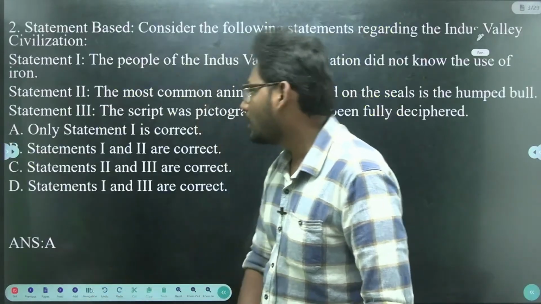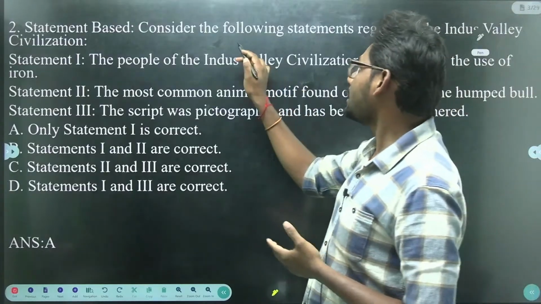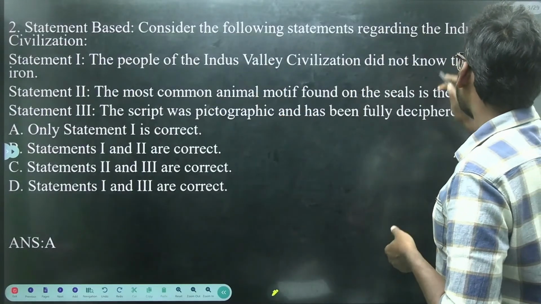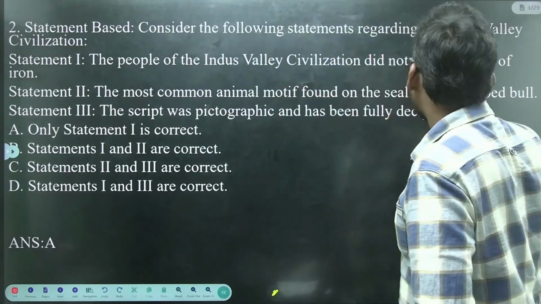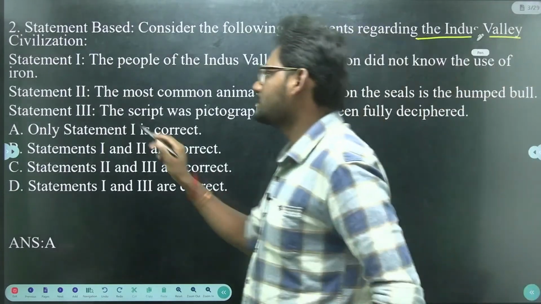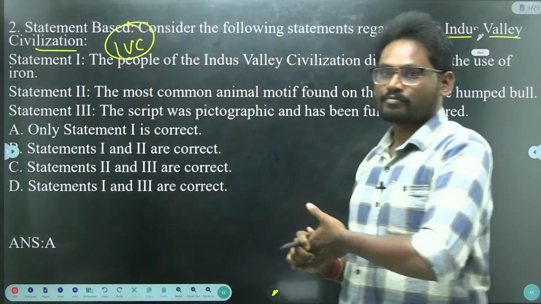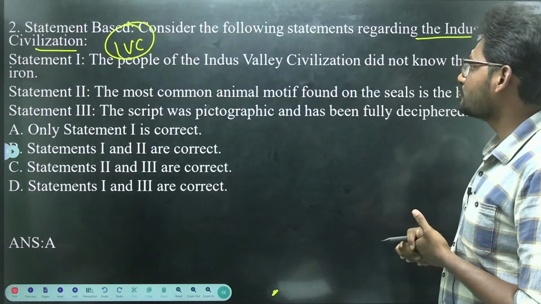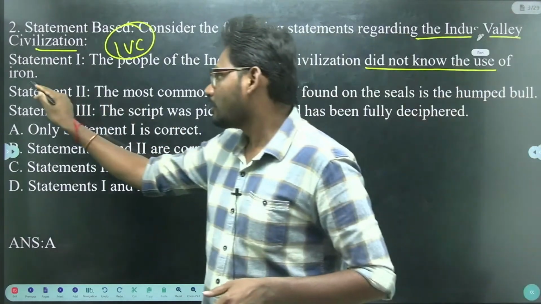Next we have the second question, which is statement based. Consider the following statements regarding the Indus Valley civilization, that is IVC. Statement 1: the people of the Indus Valley civilization did not know the use of iron.